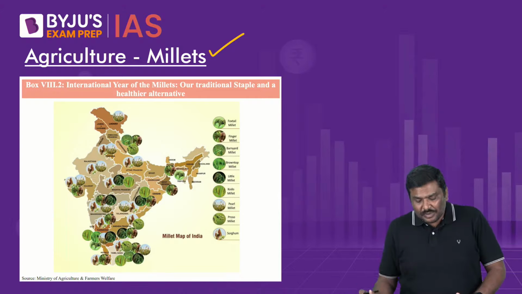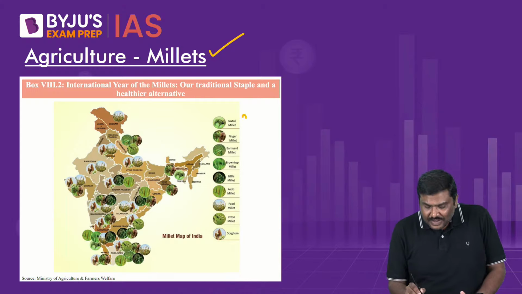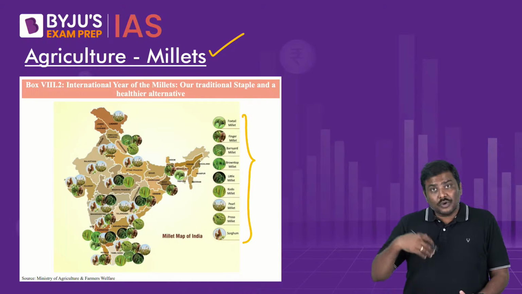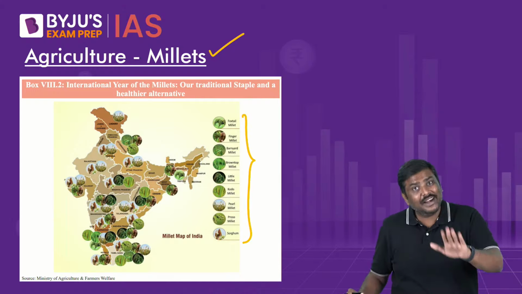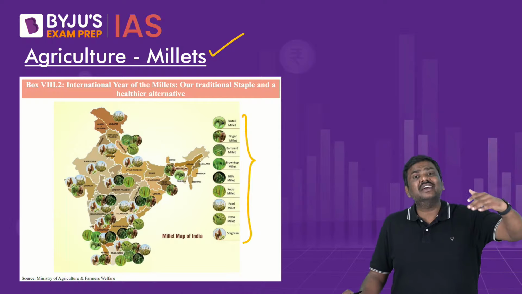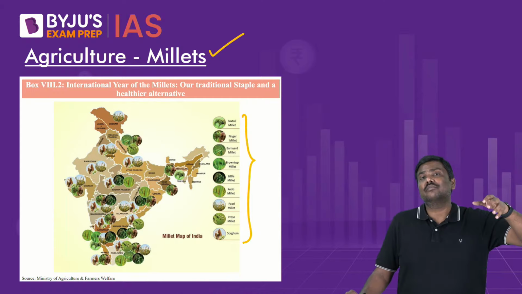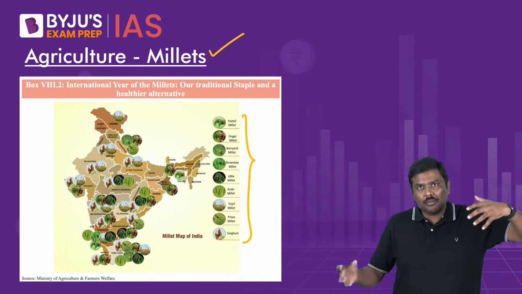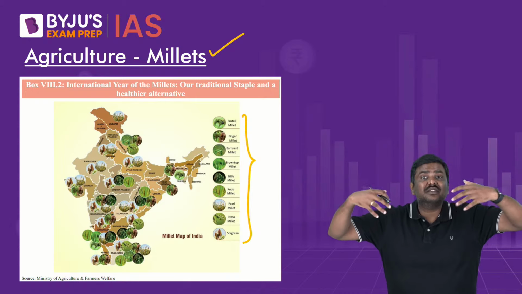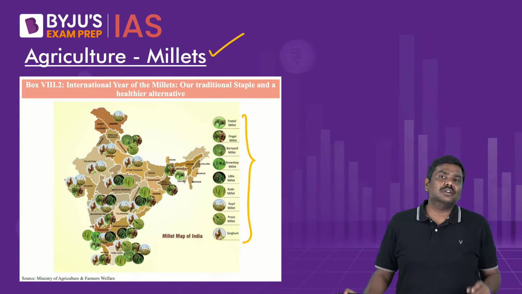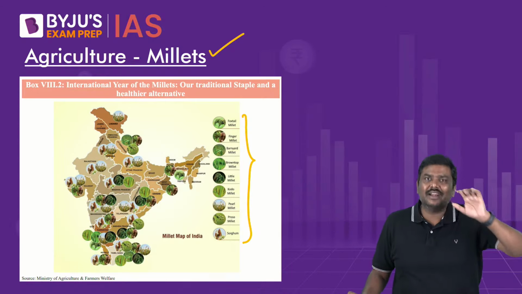The argument that the government of India puts forward is, whenever we are going to cultivate millets or produce millets like this, and India is one of the largest producer of the millets, mind you, the yield per hectare in case of India is much higher compared to the global average, right? That is very important factor to remember. Second one is, if you compare how much of the total Asia's production of millets is done by India, 80% of the production of millets in Asia is done by India itself. And India produces around 20% of global millet production.